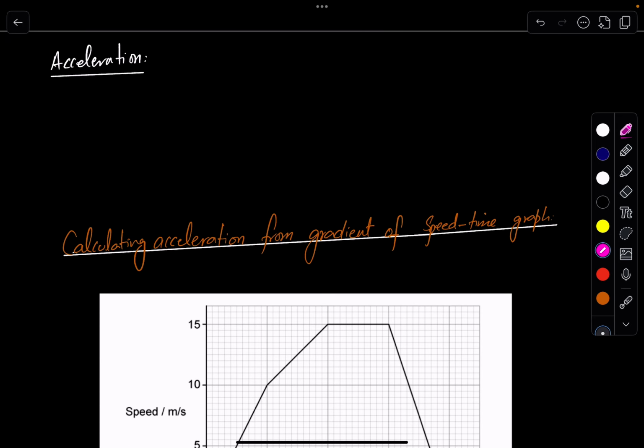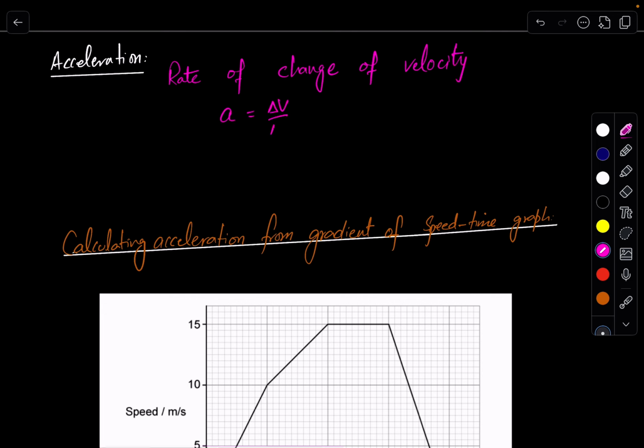Okay, next we have to define acceleration. How can we define it? Acceleration is basically, we can say, rate of change of velocity, or we can say a equals delta v over delta t, or it can be written as (v minus u) divided by t. v is the final velocity, u is the initial velocity of the object, right? Its unit is meter per second squared, and it is also a vector quantity. It means it depends on the direction. If the direction of the object changes, the acceleration will change, right?